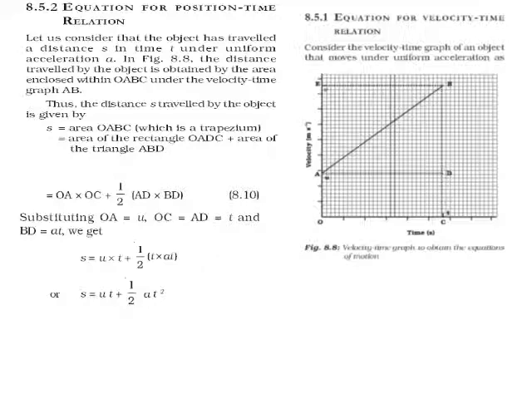So, substituting the values, OA is equal to u, OC equal to AD equal to time t, and BD is equal to at, we get s is equal to u into t plus half t into at. So, we can remember it as s equal to ut plus half at square.